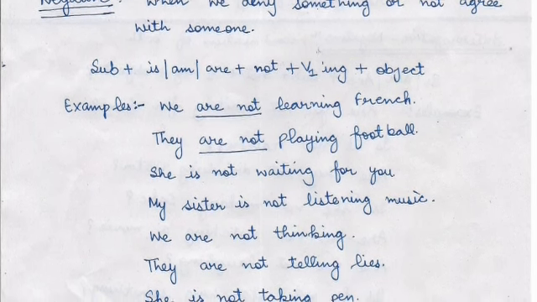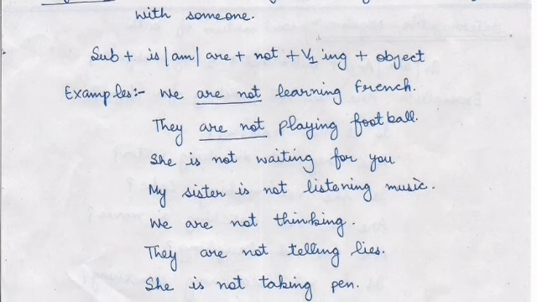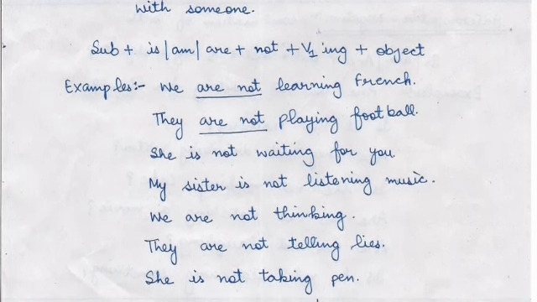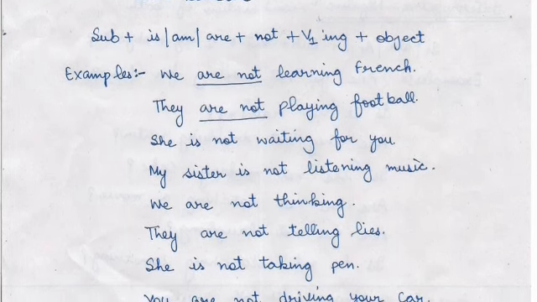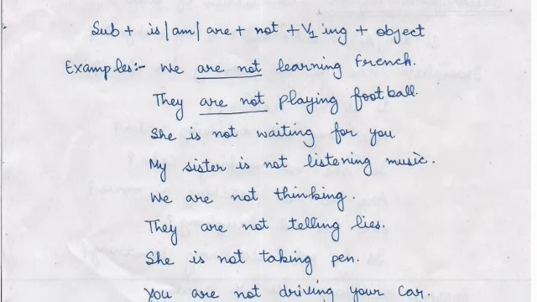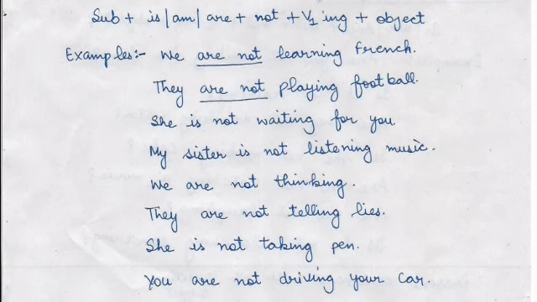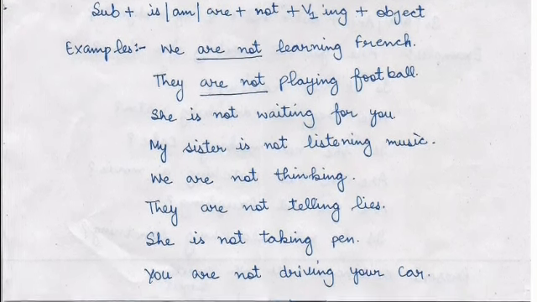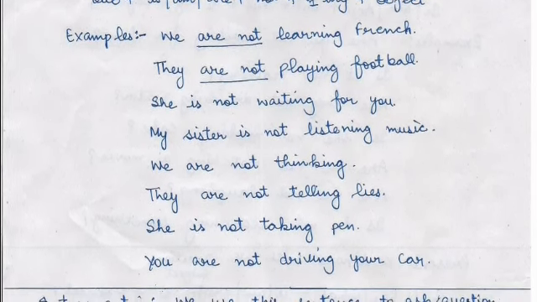They are not playing football. She is not waiting for you means at present वो wait नहीं कर रही है. My sister is not listening to music. We are not thinking. They are not telling lies. She is not taking a pen. You are not driving your car.